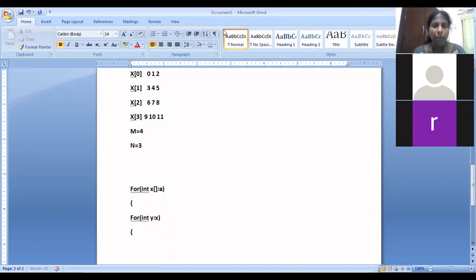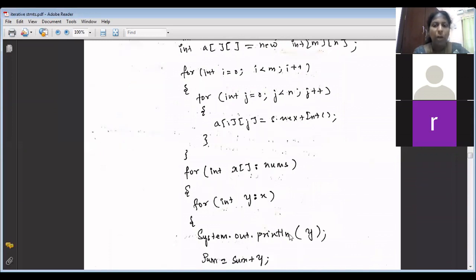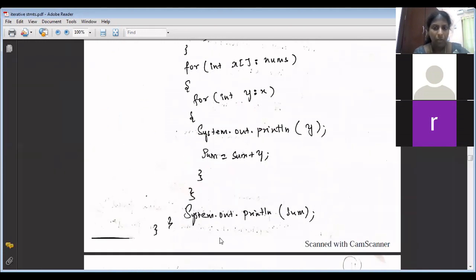Okay. Now what will you write? Sum is equal to sum plus y. So int x of array, here it is a, for int y colon x, System.out.println y will give the element. Sum is equal to sum plus y. Then print the value of sum.